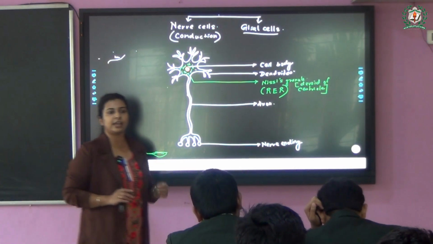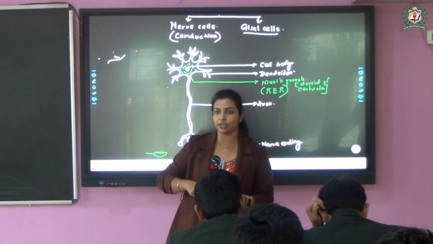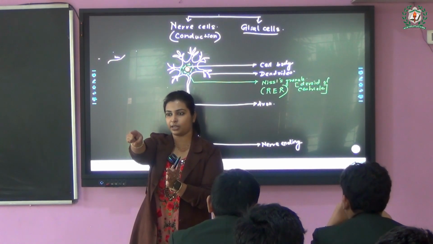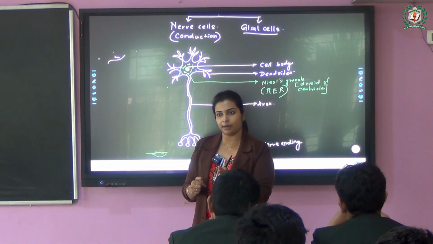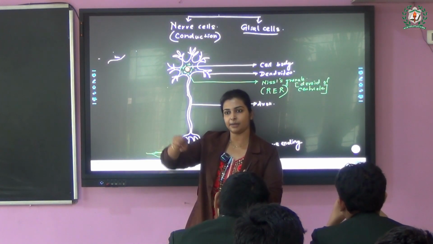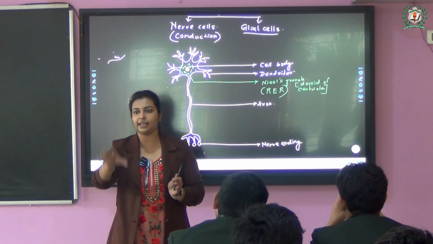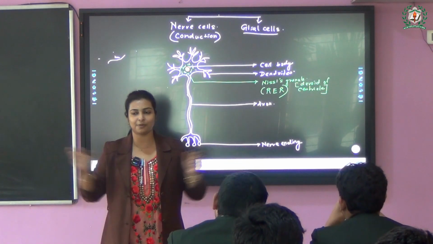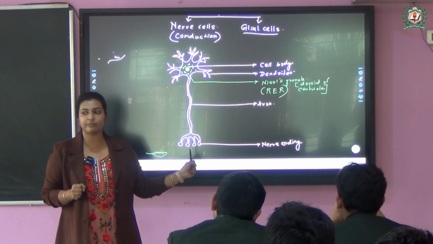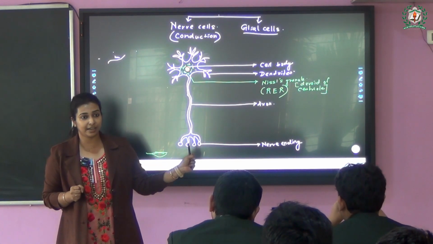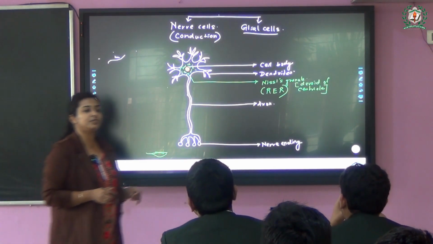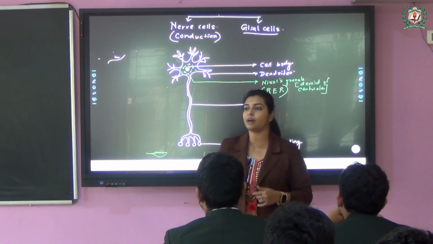Number two reason, suppose I ask the last bench from here to send me something. What you can do, you can pass it to the next student, to the next, to the next, and ultimately it will come to me, right? So there will be multiple junctions created here, and it will take some time. Now, what if one student at the center, enlarging his hand, I know it's not possible, takes the thing from the corner and passes it to me? It will be much faster, right? What are we doing? We are reducing the junctions. And when we reduce the junctions, the process becomes faster.